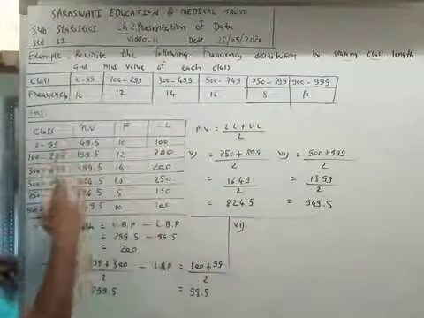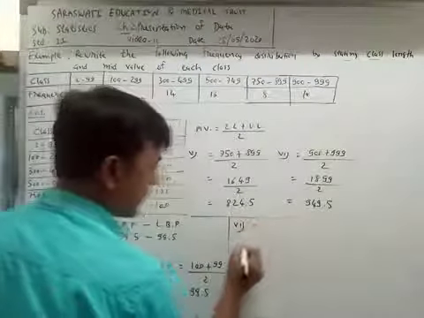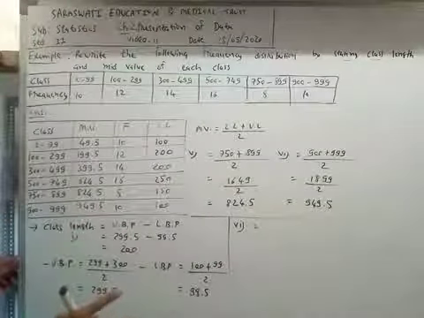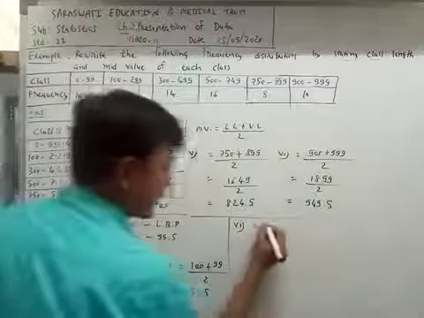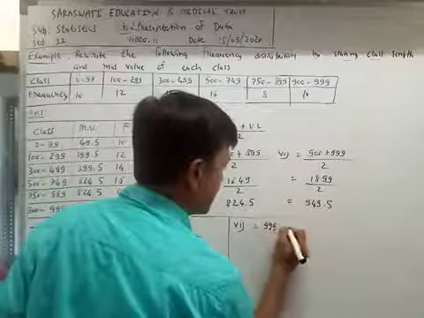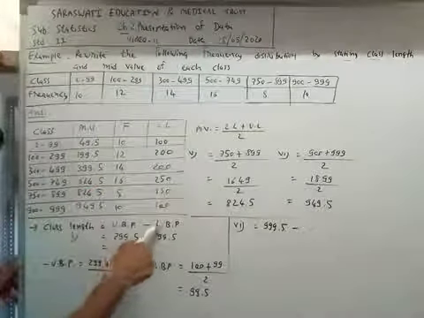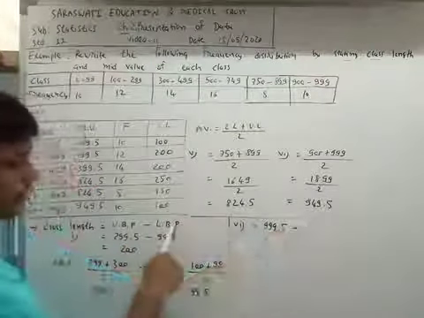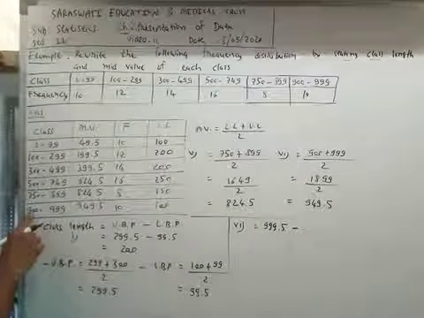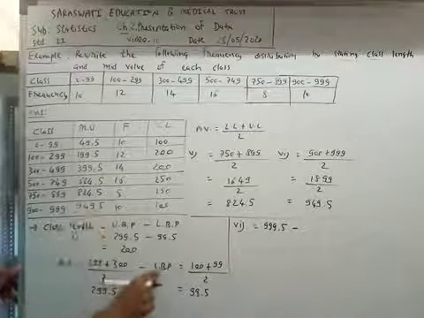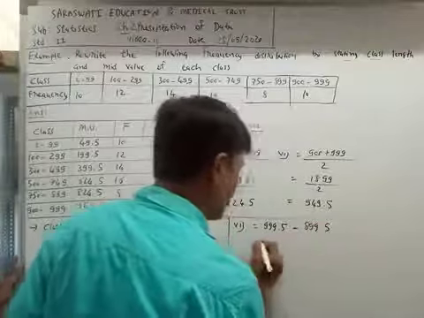One, two, three, four, five, six. The upper boundary point of the last class, without using the formula, is 999.5, minus the lower boundary point, which is 899.5.